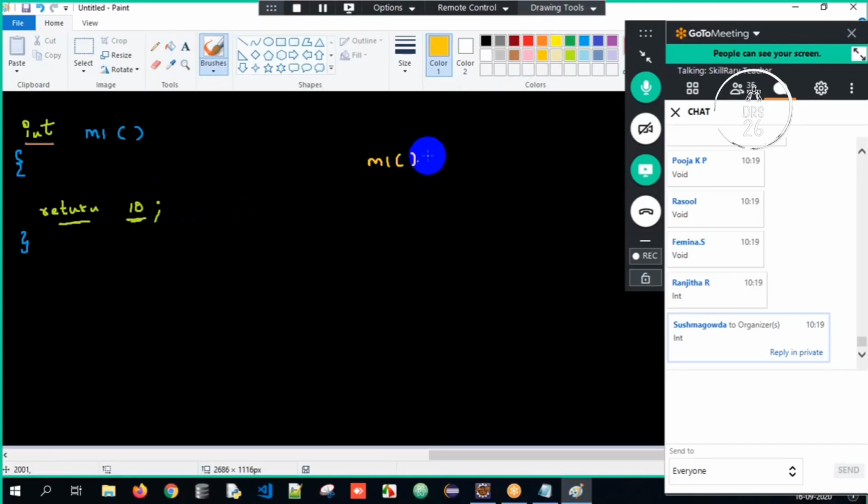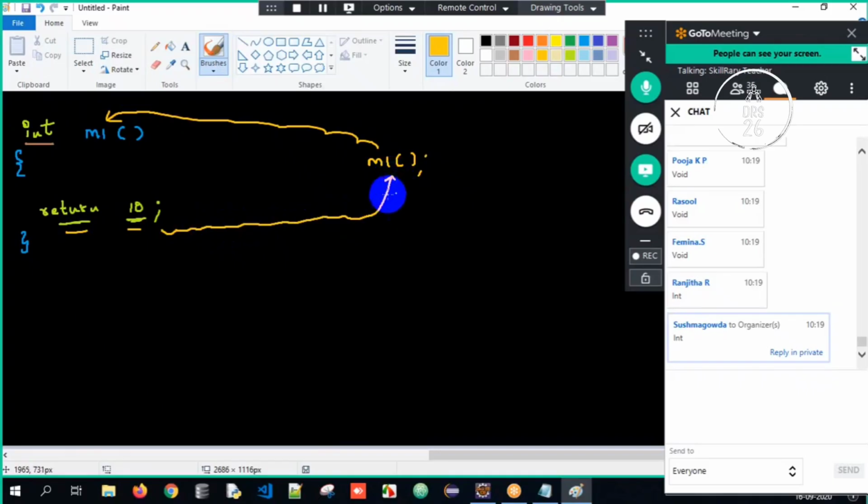Now, I call the M1 method. The control goes to the M1 method. Return 10 means the control is coming back out with the value 10. Once a method is returning something, we need to store it. I will store it into a variable called X.